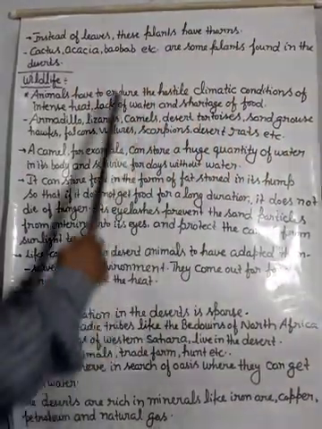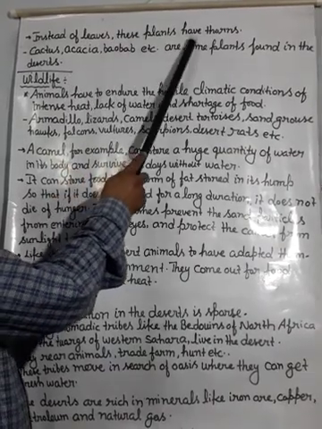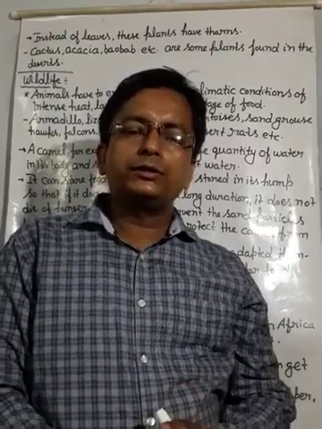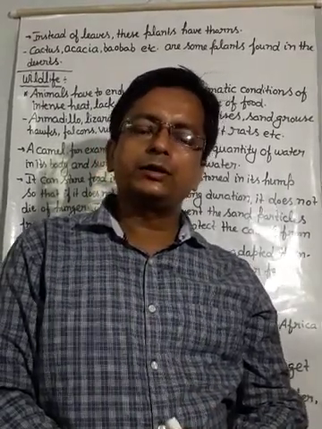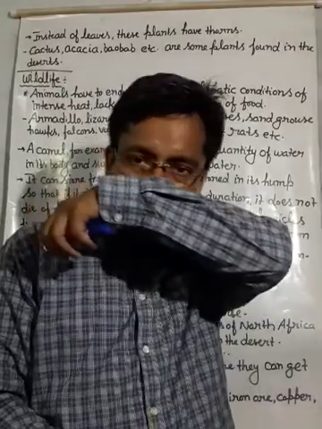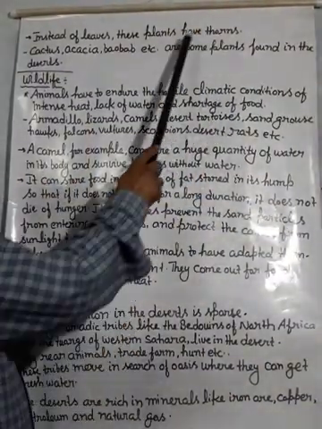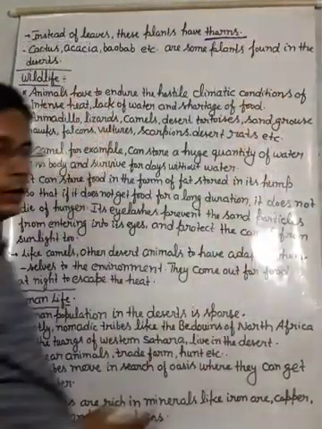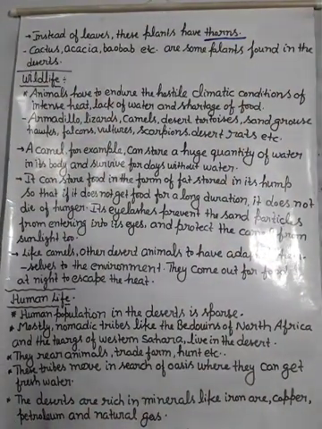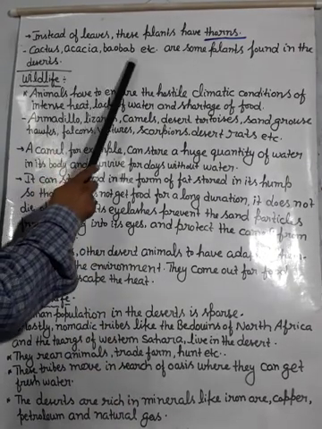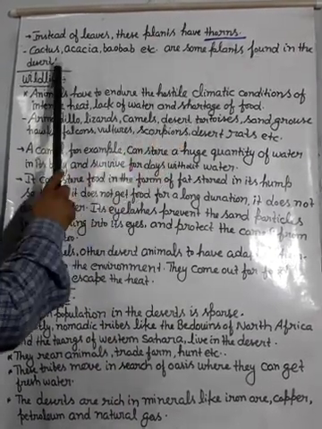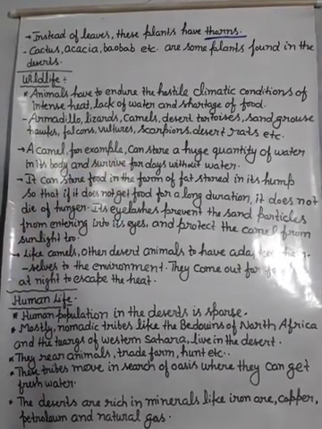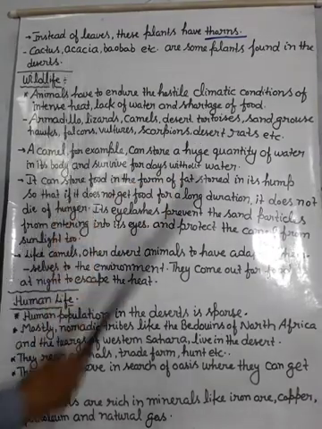So you can understand it, the vegetation works. You can see here, instead of leaves, these plants have thorns. Dear student, in the desert region many plants don't have leaves, they have thorns. Thorn मतलब होता है बेटा कांटा. Cactus, acacia, and babool are some plants found in the deserts.